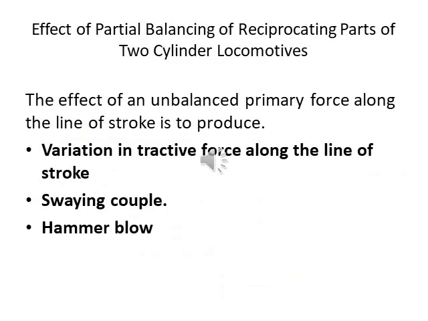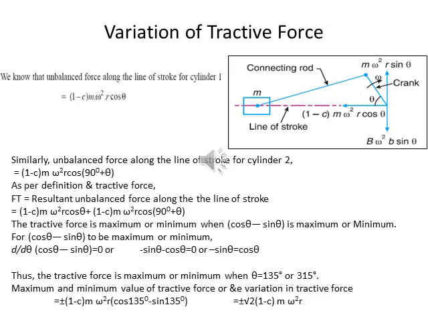So now we talk about the effect of partial balancing of reciprocating parts of a two-cylinder engine. Basically, the effect of the unbalanced primary force along the line of stroke is to produce three effects. First is variation in tractive force along the line of stroke. Second one is swaying couple, and third one is hammer blow. So here we talk about the first case, variation in tractive force. What is the variation of tractive force?